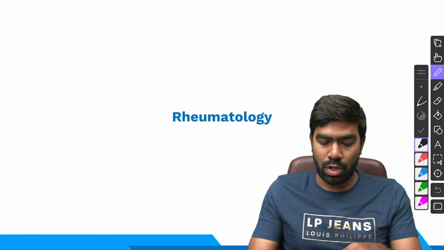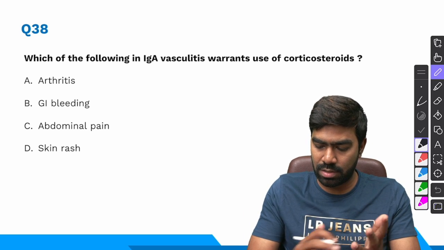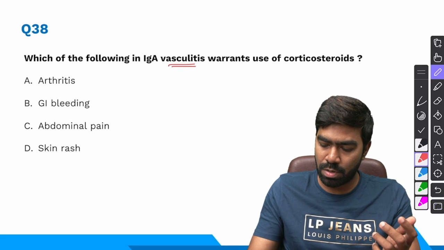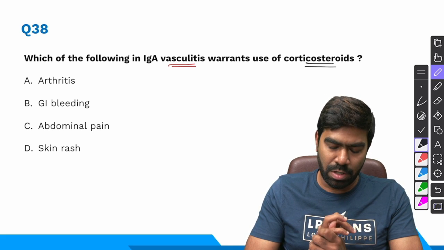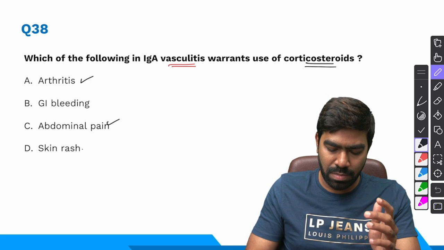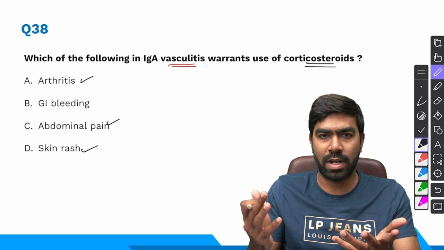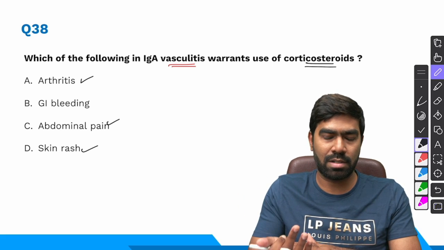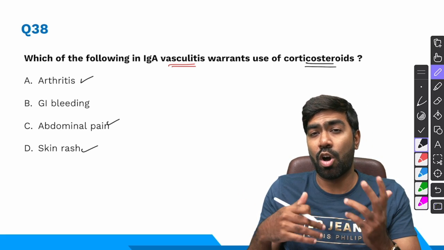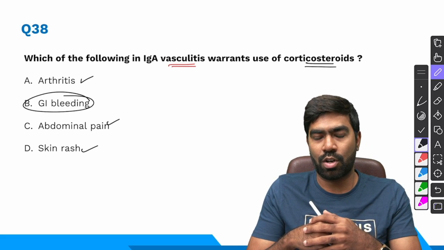Next, let us move on to the rheumatology section. So question number 38, which of the following in IgA vasculitis? Typically, we are talking about Henoch-Schönlein purpura warrants corticosteroid use. So arthritis, abdominal pain, skin rash, all of these things can be managed simply by giving NSAIDs or by supportive management. That's it, nothing more is required. But if the patient is having complications like GI bleeding or probably some organ involvement like severe renal failure, in those cases, definitely we have to start with corticosteroids.